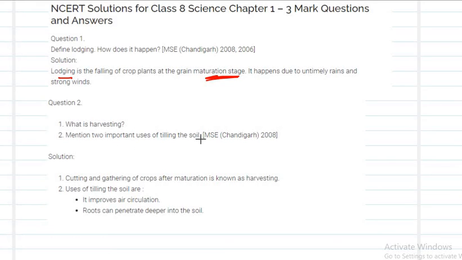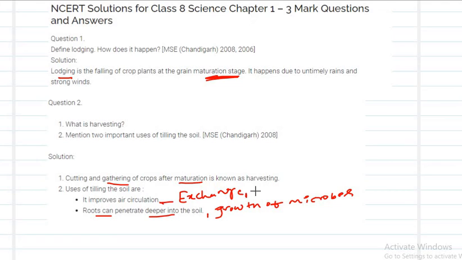What is harvesting? Cutting and gathering the crops at maturation is called harvesting. Mention two important uses of tilling the soil. Why do we need to till the soil? Because the roots can penetrate deeper into the soil, and it also helps in the growth of microbes. It also includes air circulation. Exchange of gases is also improved because of tilling.